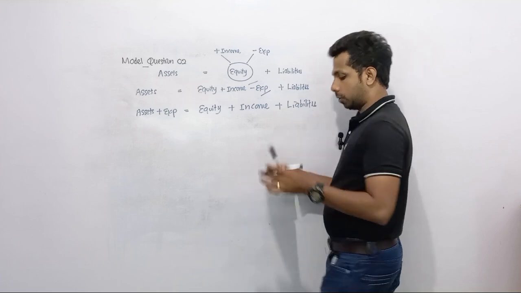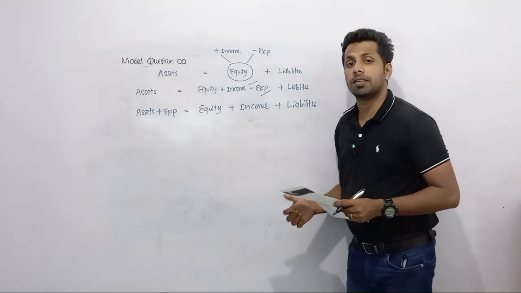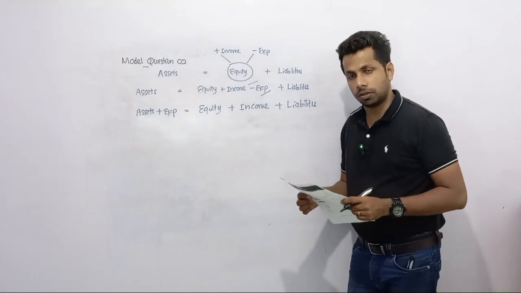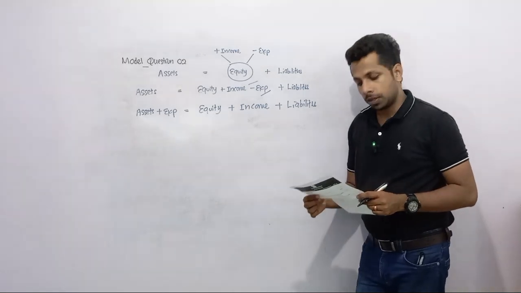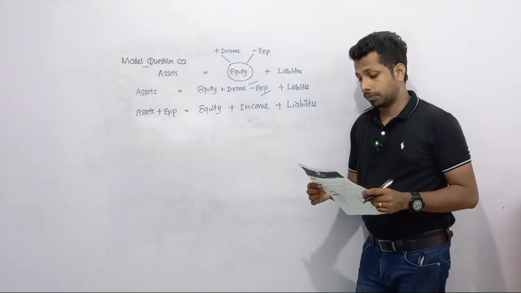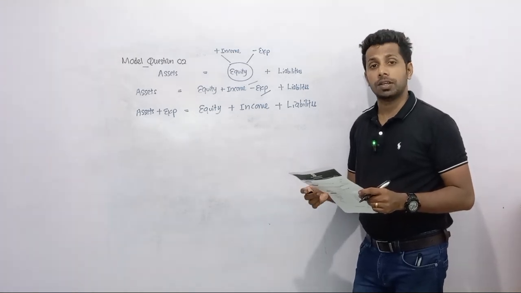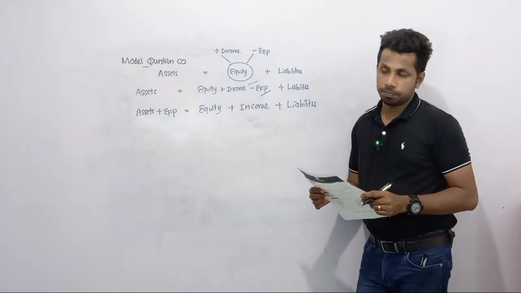So in the question paper, you can see this accounting equation. We call this the expanded accounting equation. So what you have to do is calculate sometimes equity value, income, assets, liabilities. Likewise, you need to find out the missing figure.